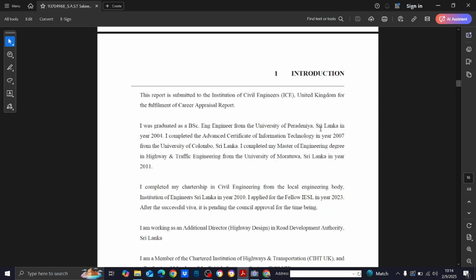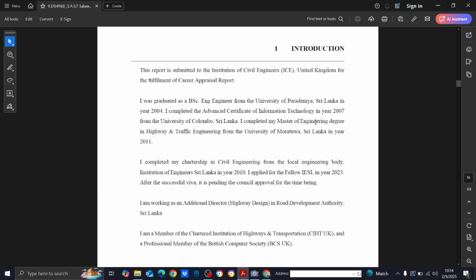Right. Then introduction. Now remember, when it comes to the introduction, don't write a lengthy introduction. There's no point, because in your CV you are telling about yourself, and in your application you are telling about your degrees and other qualifications. You are putting them in your application, right?